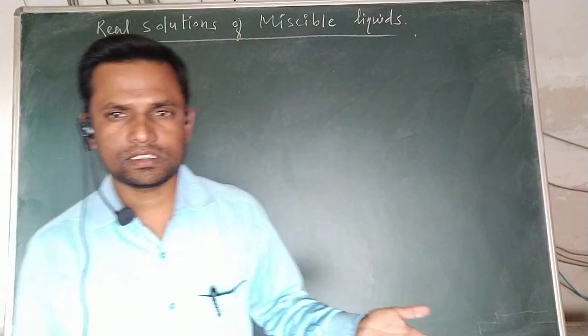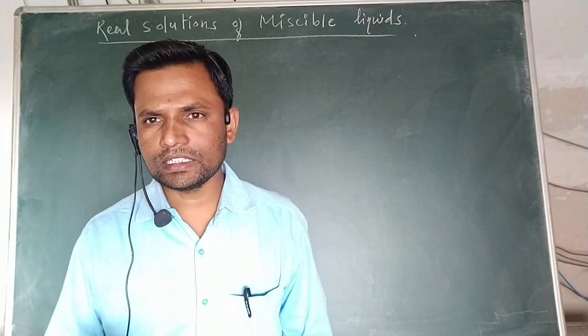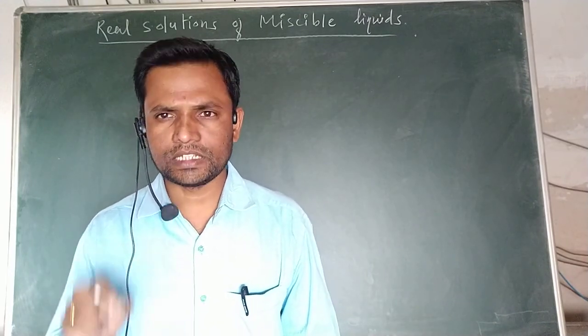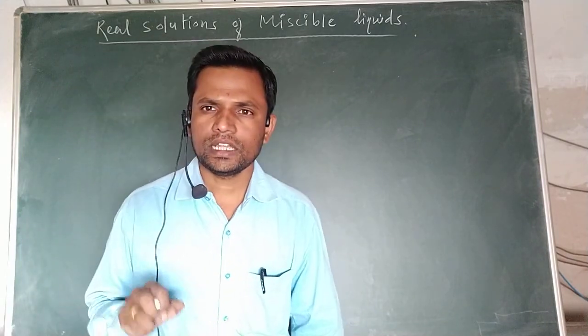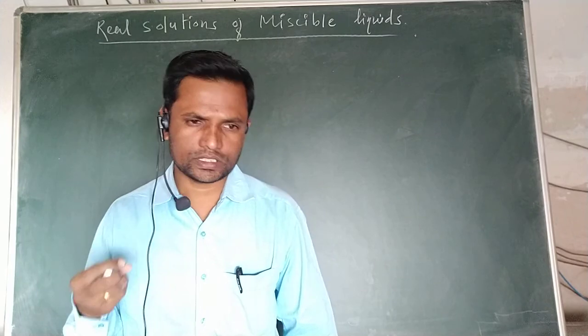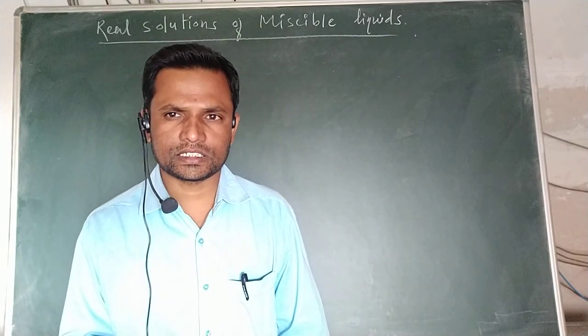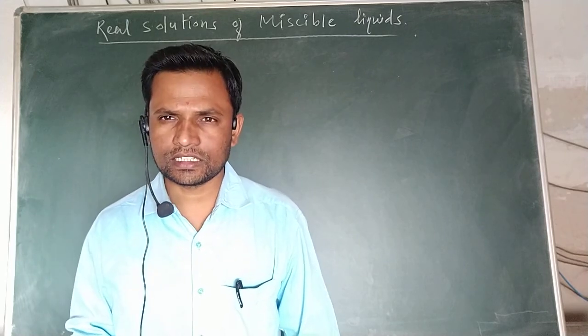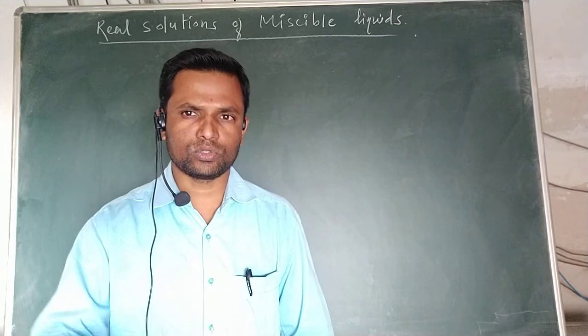Up to yesterday's 2-3 lectures, we studied the ideal solutions. We studied that the interactions of A and B, that is solute and solvent interactions, are similar: solute-solute interactions and solvent-solvent interactions are similar to the solvent-solute interactions in the solution.